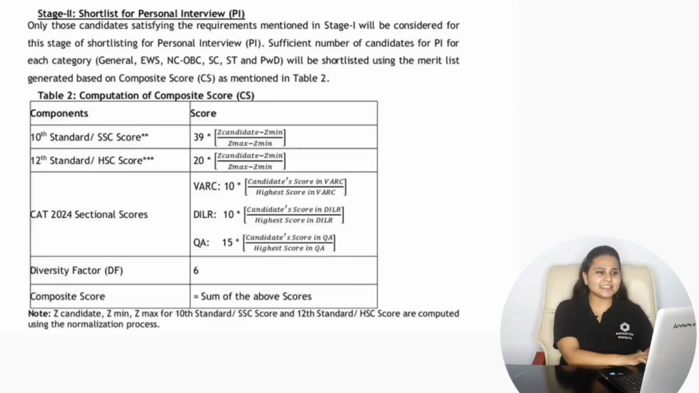So here, the Z candidate, Z minimum and Z max for the 10th standard SSC score and the 12th standard or HSC score are computed using the normalization process. So the normalization process is used and this score is calculated. So here you can see that with the Indian Institute of Management Indore, 59% weightage is given to the academics and only 35% weightage is given to the CAT entrance examination score.